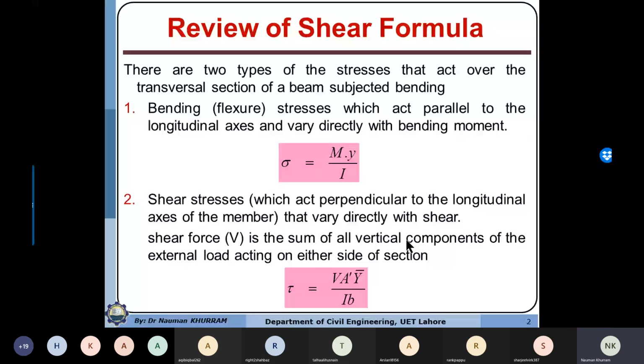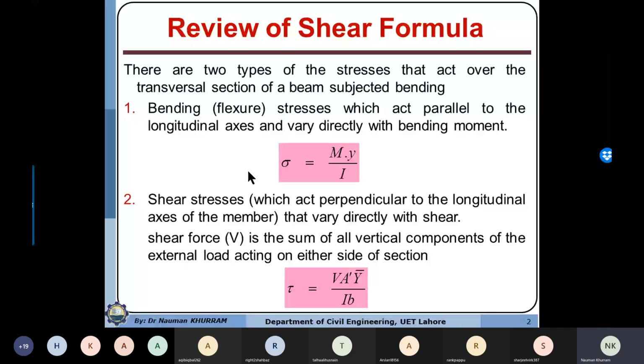Whenever the beam is subjected to loading, the major deformation is deflection, and there are two types of internal forces produced in the beam. One is bending moment, and the second is shear force. This bending moment and shear force at any section along the length of the beam, you can determine by applying the equilibrium condition.